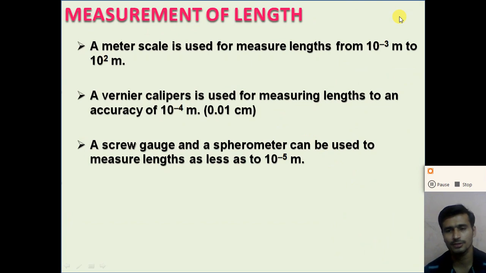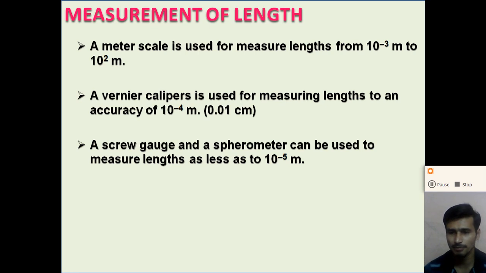So dear student, we know how we can measure the length of any substance, right? Commonly we use a meter scale to measure the length of a substance. What minimum length can the meter scale measure? A meter scale can measure a minimum length of 1 millimeter. So the minimum length that can be measured by a meter scale is 1 millimeter, or we can say 10 raised to minus 3 meter, right?